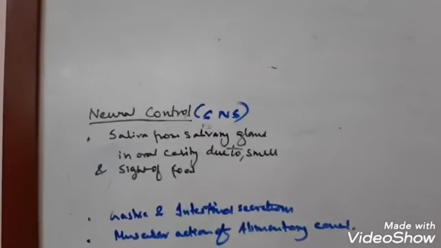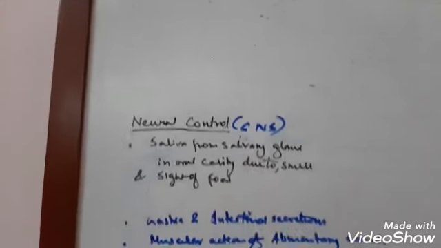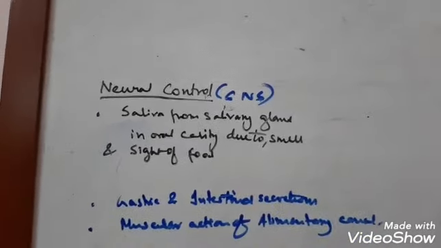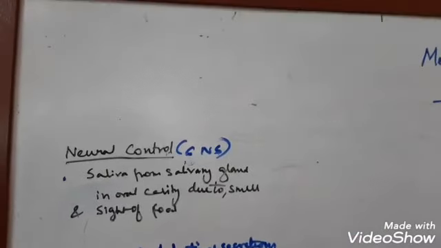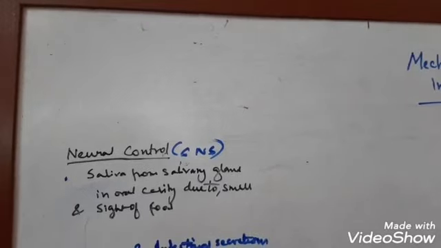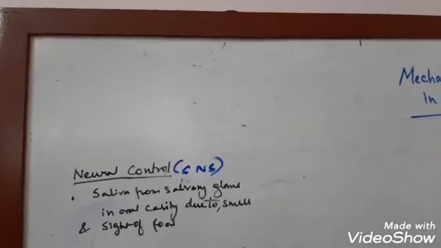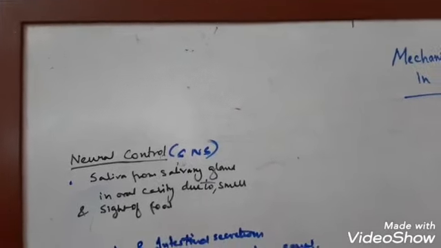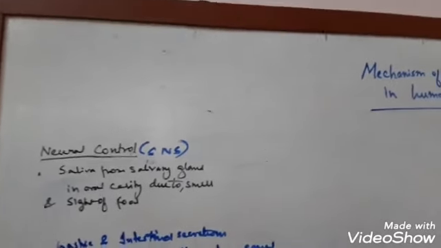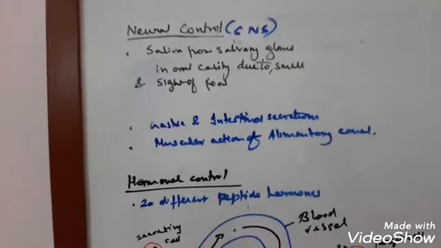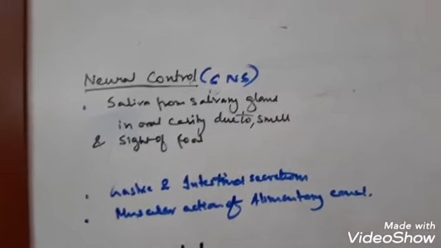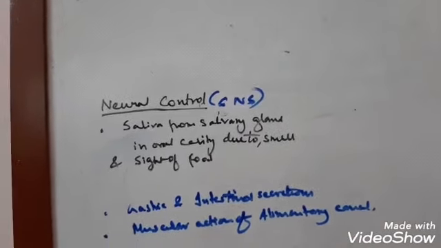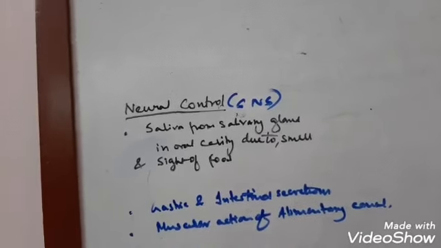Now the next subtopic is neural control and hormonal control of digestion. Now see, for proper coordination and function of different parts of the gastrointestinal tract, that is the GI tract, it is always under proper neural control as well as hormonal control. Now how does the nervous system, the CNS, the central nervous system, control the activity of the gut?